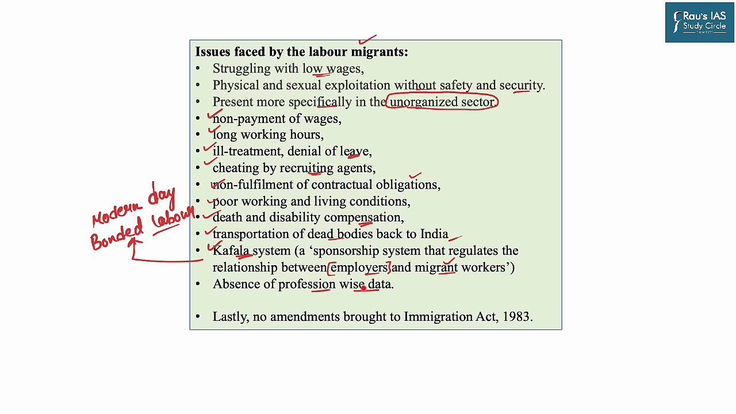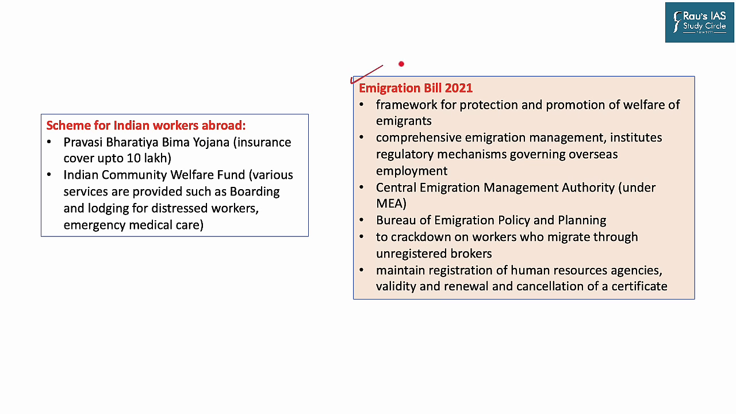And the last but not the least is that there was no amendment brought to the Emigration Act of 1983 despite the changing conditions that India has faced in the past three decades. But recently, the government has brought the Emigration Bill 2021 that we are going to go through shortly.